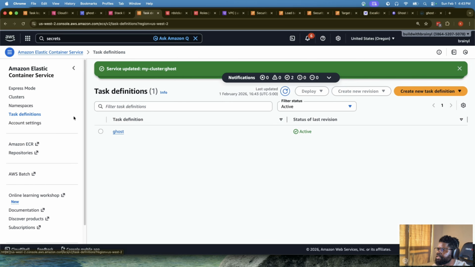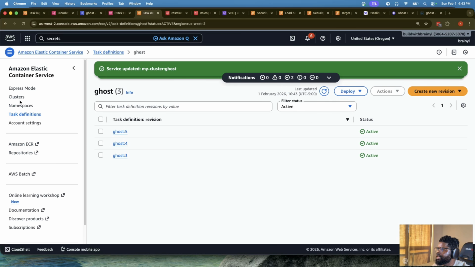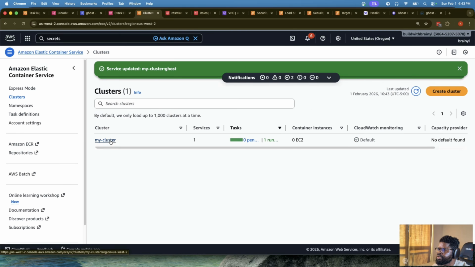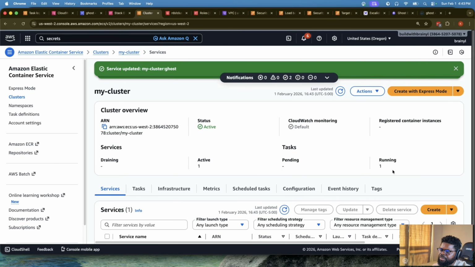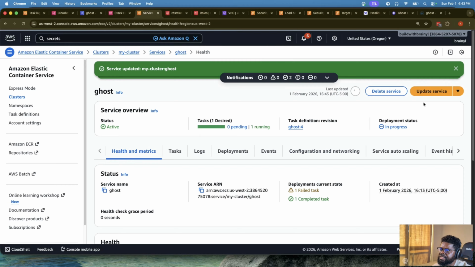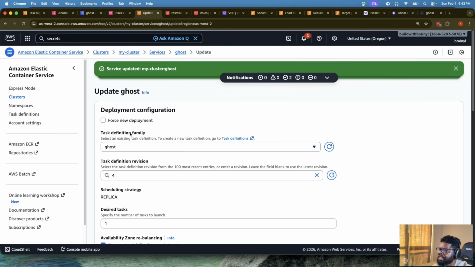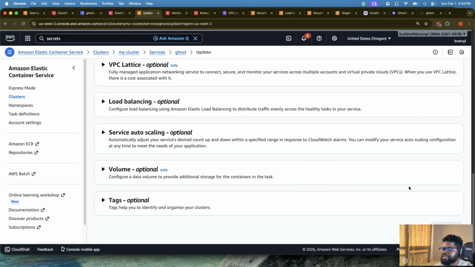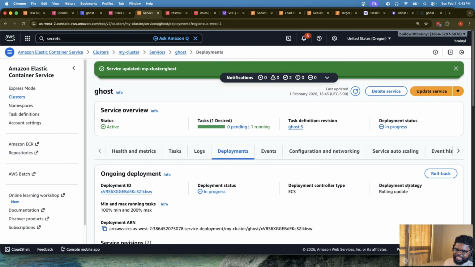Let's go back to the cluster, go back to the service and try to force a new deployment. So we're just going to go to the service and then we'll update the service. This time we'll force a new deployment. We'll use the latest revision and then we'll just do updates. Okay, let's hope we'll be lucky again this time.